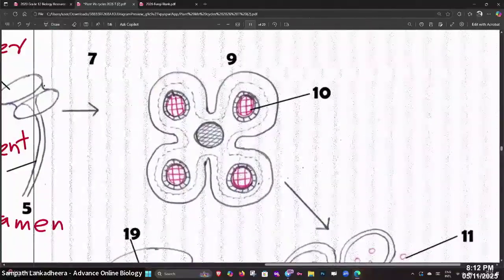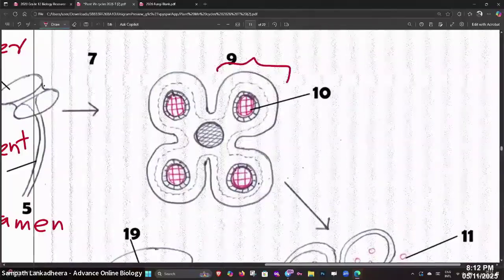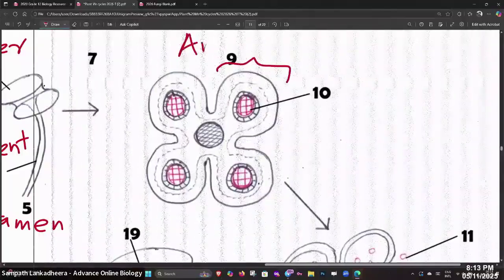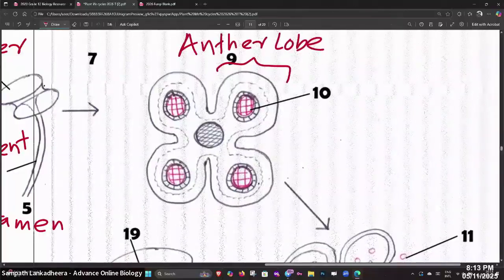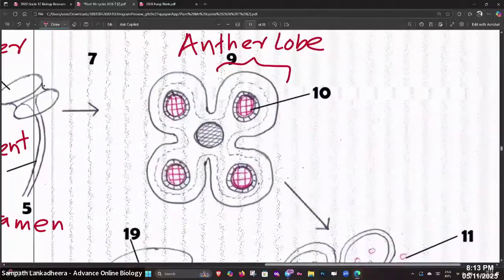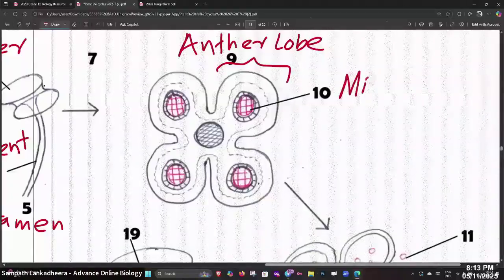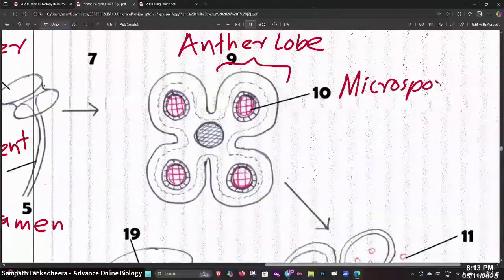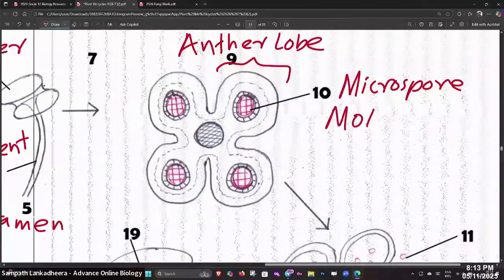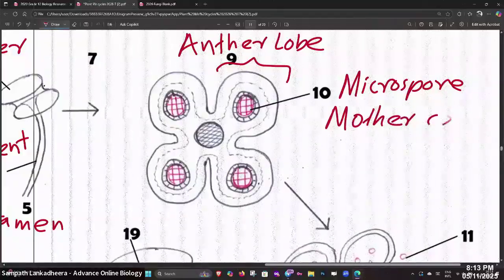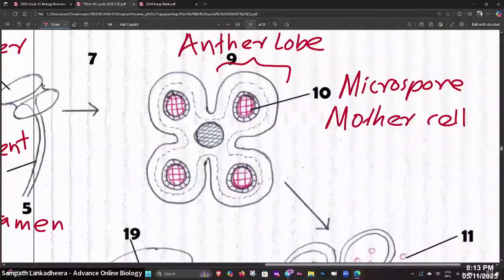And then people, number 9. Let me take this one. Can anyone tell what that is? It's called anther. Number 10, my dear. What's number 10? Shall we take microspore mother cells? Microspore mother cells. Mother cells. Umma for mother. So this is microspore mother cells.